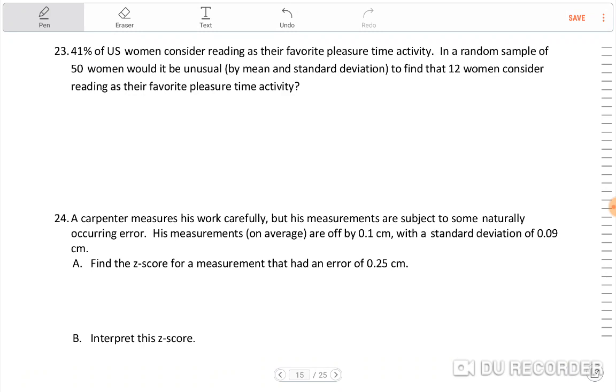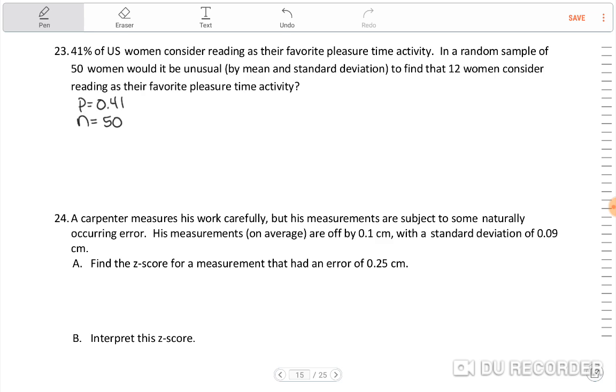We have 41%, which we know is like p, 0.41. And it says we have a random sample, n equals 50. And we want to know, is it considered unusual for 12 women to find that reading is their favorite pleasure time activity? Well, when we have n and p, then we should probably check to see if this is a binomial. So let's see some of our requirements.